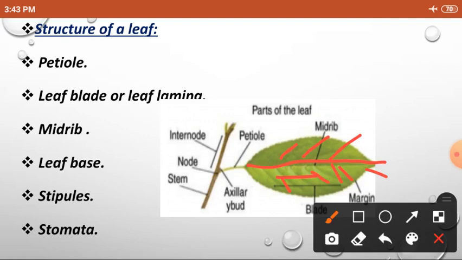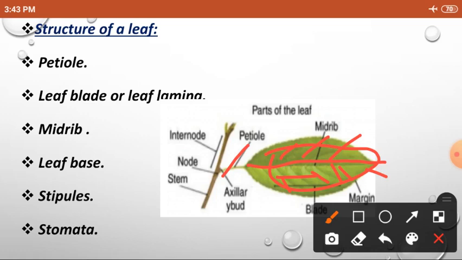Is that clear? Petiole means the leaf stalk is called petiole. The whole flat area in the leaf is called leaf blade or leaf lamina. The center vein of the leaf is called midrib. And from the midrib, the other veins arise.